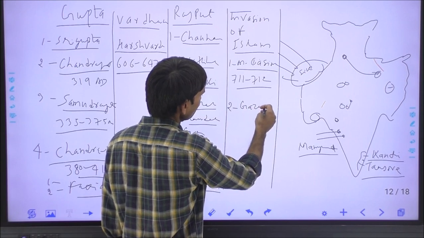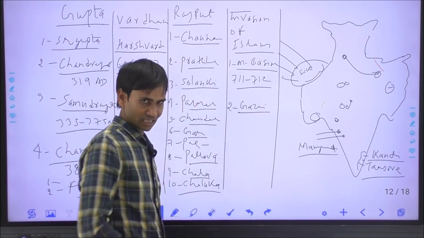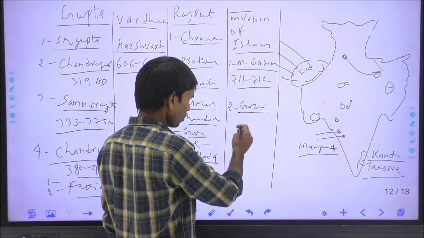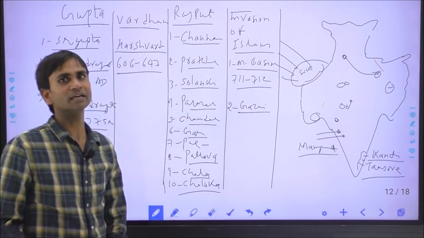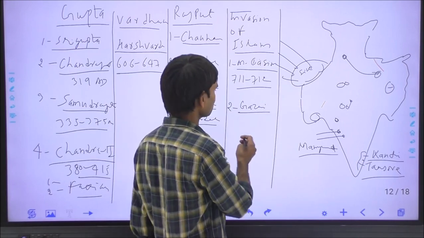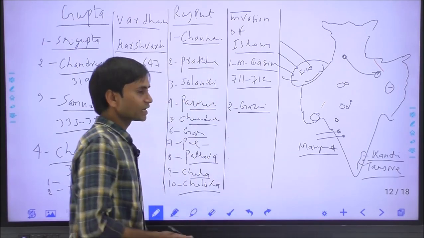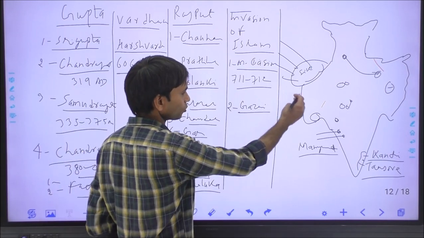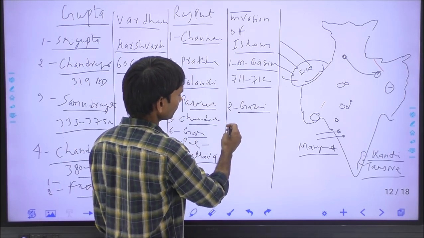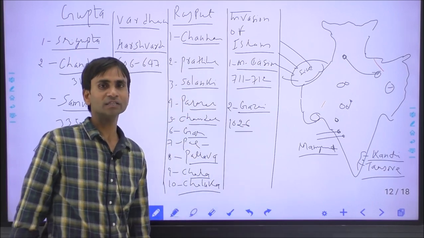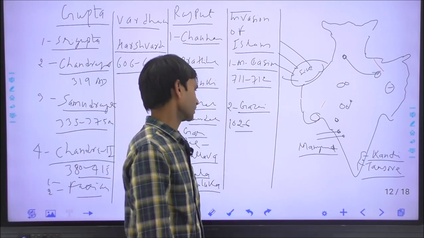So this was Mahmud Ghazni, also called Mahmud Ghaznavi. Ghazni is a place now in Afghanistan. He invaded India 17 times. The first invasion was over Jammu Kashmir, defeating the Hindu ruler Jaipal in 1001, and the important invasion of Mahmud Ghazni was over Gujarat at the Somnath temple in 1026. At the time of the invasion, Bhim I was the ruler.